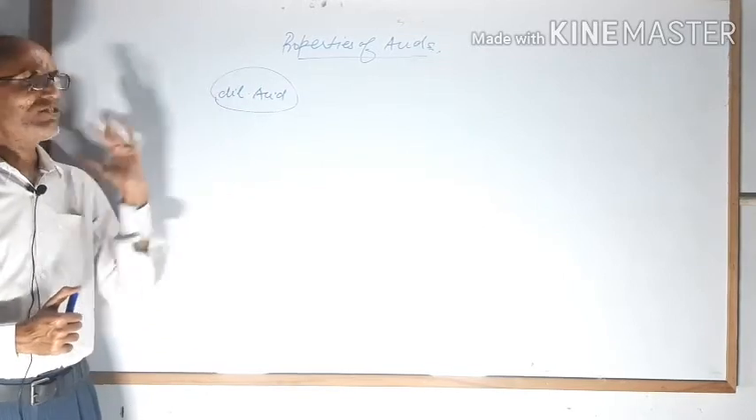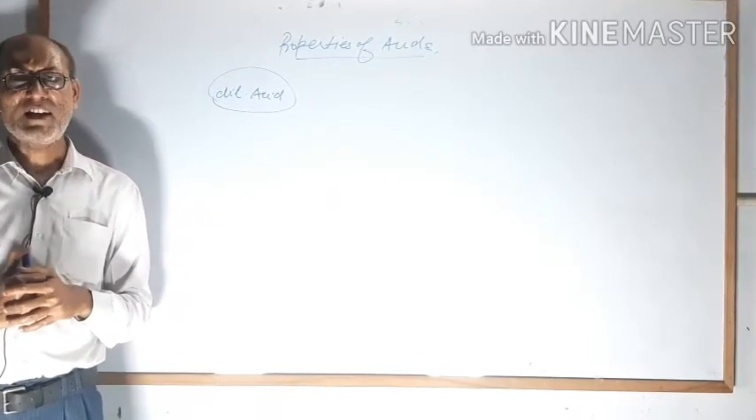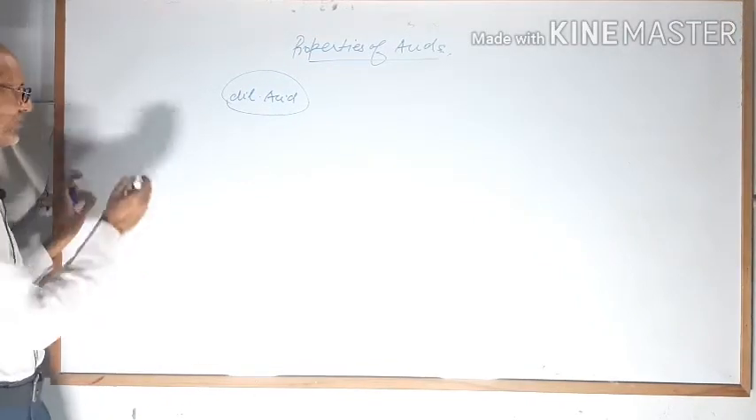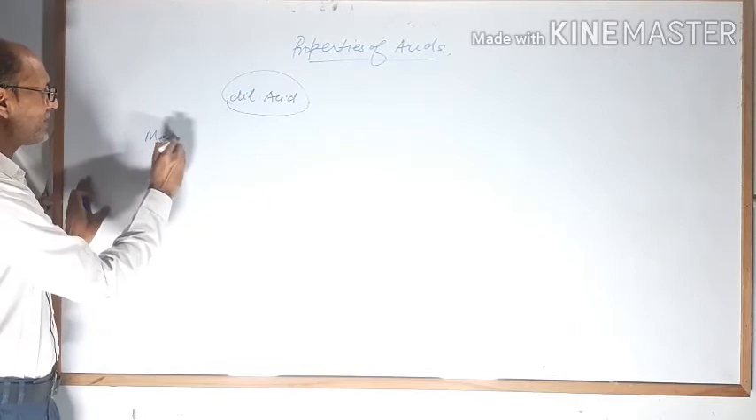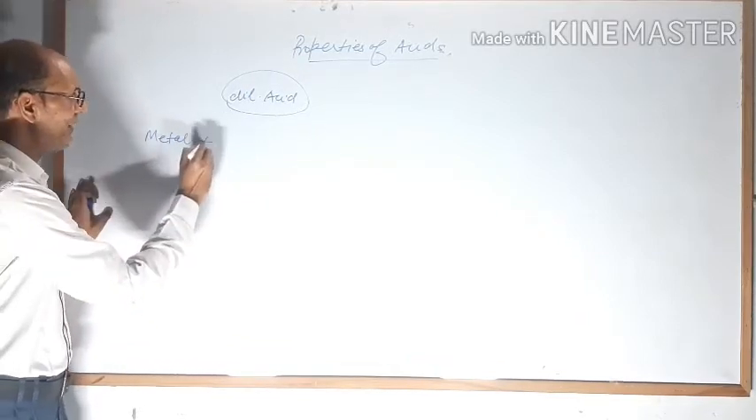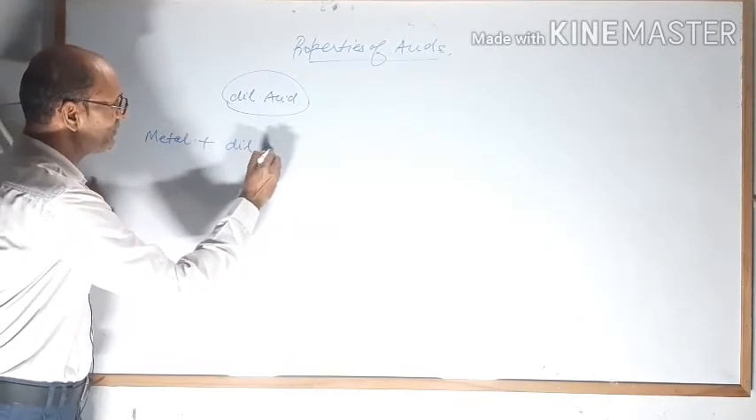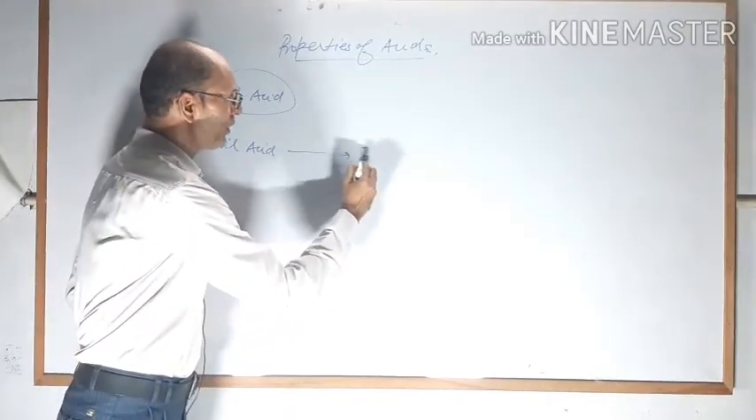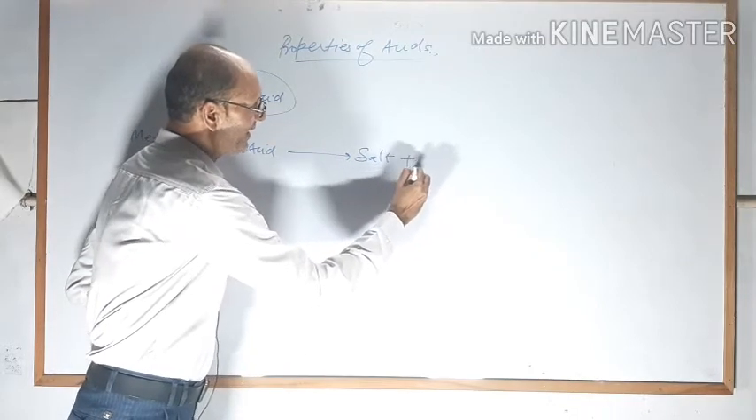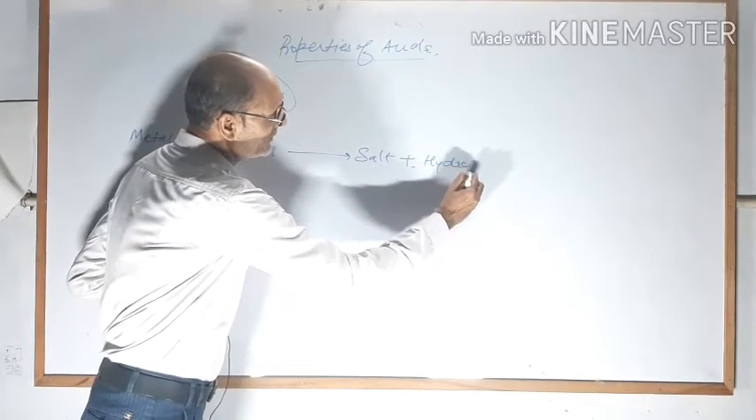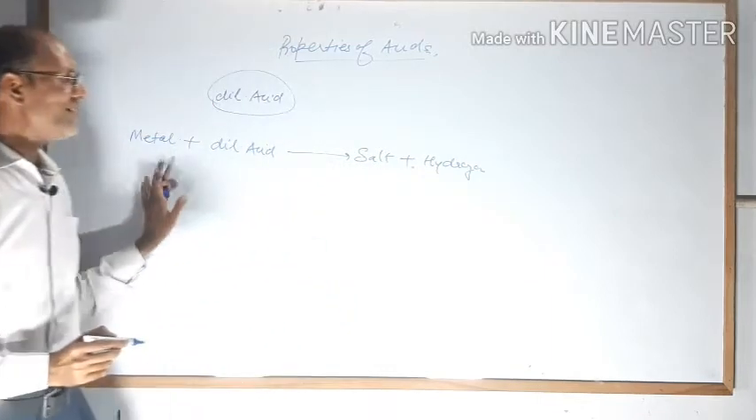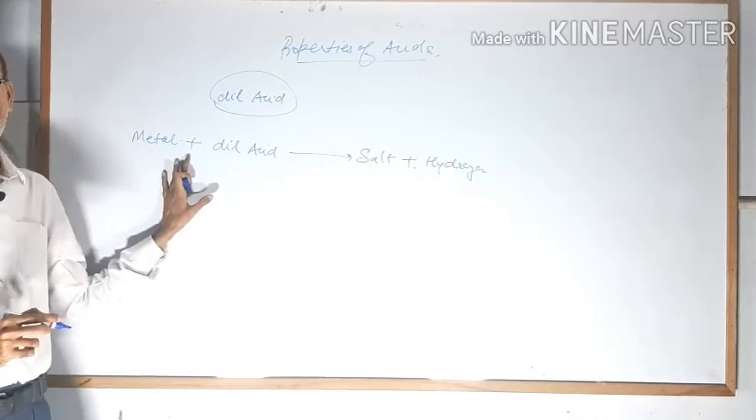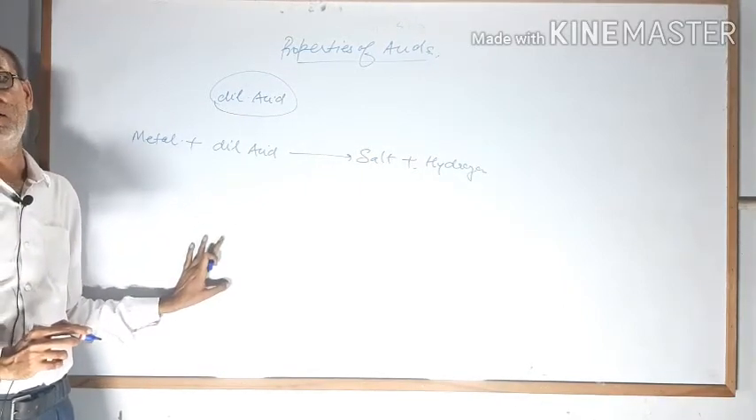So dilute acid reacts with any reactive metal, active metal, to form hydrogen gas. Suppose you have written metal here. This is the first chemical property: metal plus dilute acid gives salt and hydrogen gas. This is not a single reaction. Dear student, if you know this concept, you can write hundreds of reactions using this.